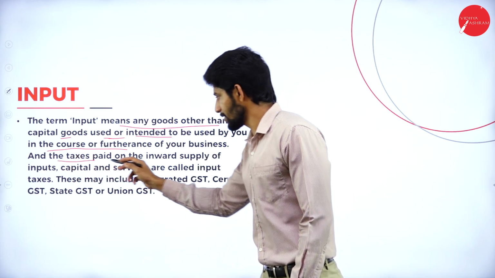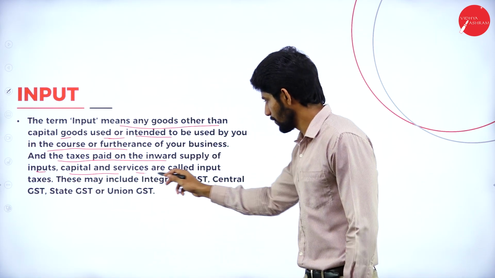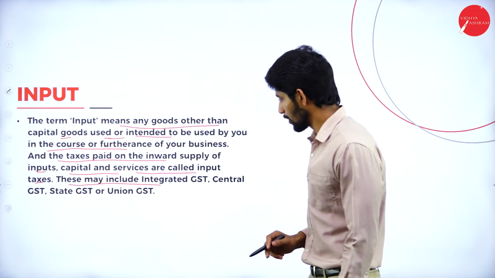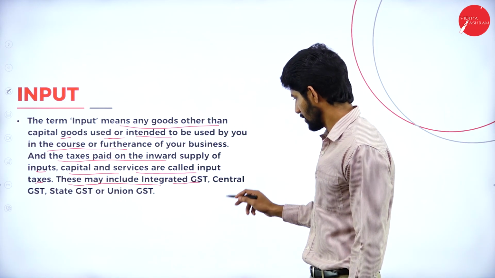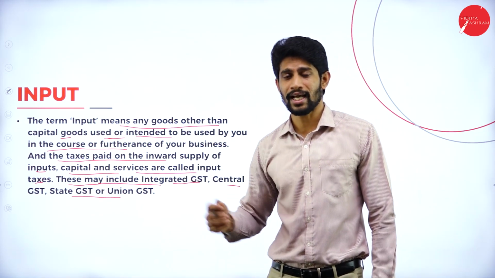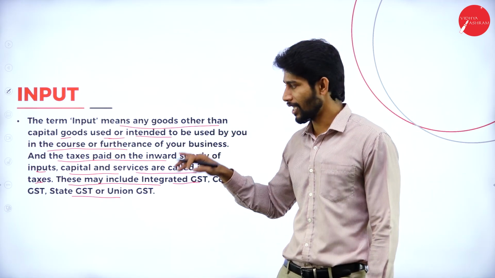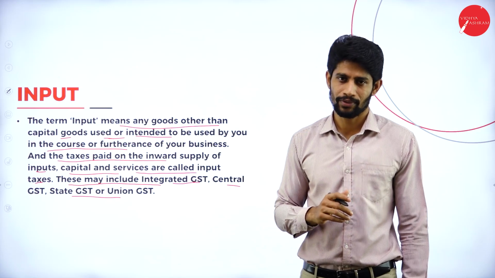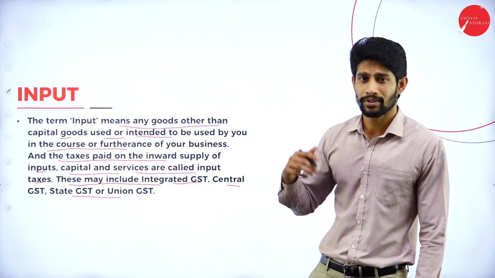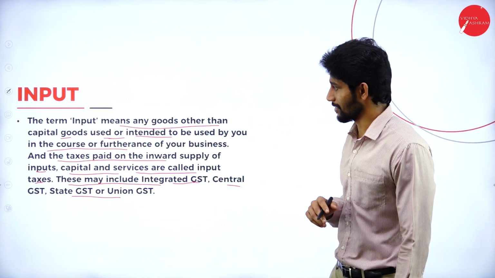Next, the taxes paid on inward supply of inputs, capital goods and services are called input taxes. These may include integrated GST or central or state GST or union territory GST. So whatever the tax you are going to pay on those inputs, that is on raw materials, that tax is going to be the input tax. Okay, whatever the tax, whether it is IGST, CGST, SGST or UTGST, whatever the tax you are paying on purchasing of those inputs, it is called input tax.